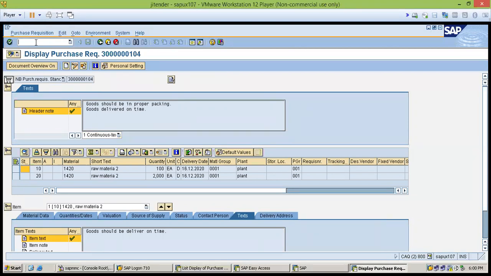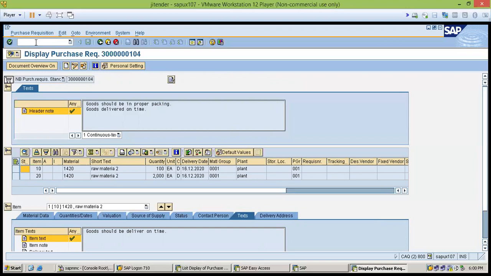Okay. PR is related to services and to material, like direct material or indirect material. We will discuss it later. What is direct material? As an example, direct material is what we are going to deliver to the customer.